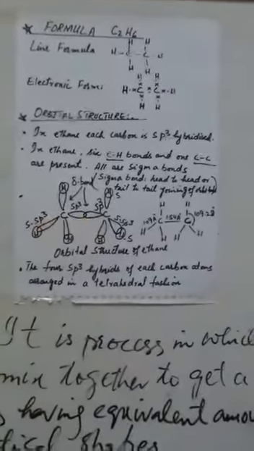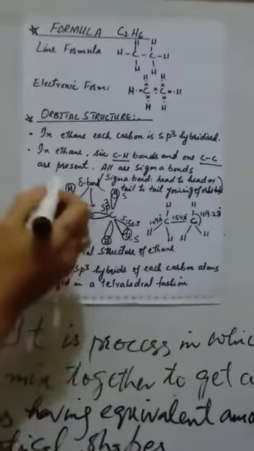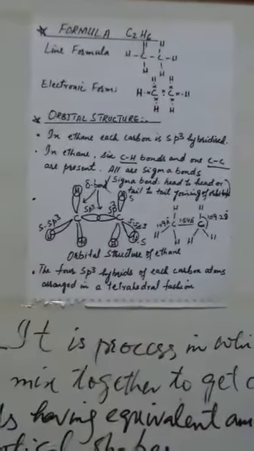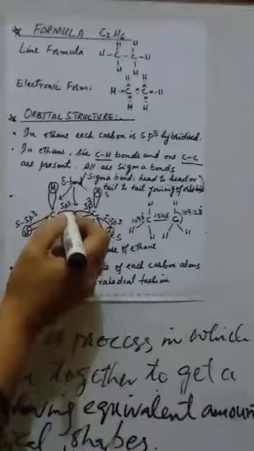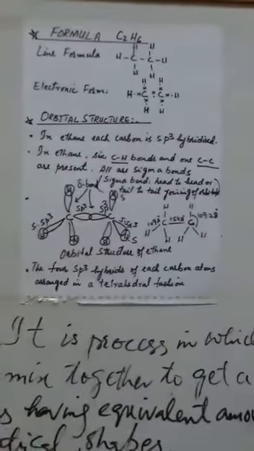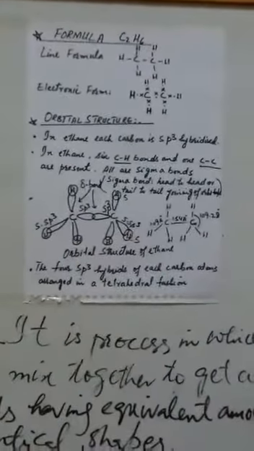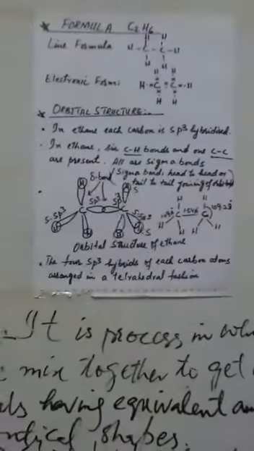The sp3 hybrid orbital of carbon is further bonded with the s orbital of hydrogen, and further the sp3 hybrid orbital of carbon is bonded with the sp3 orbital of the other carbon atom. As a result, sigma bonding will be produced.